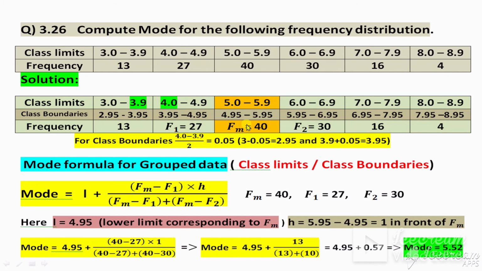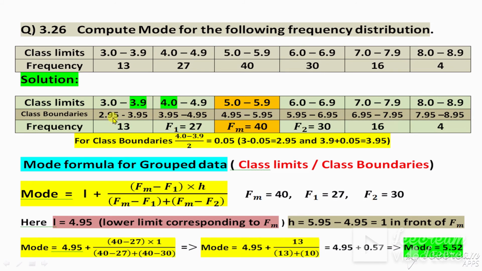So write this again as it is. And how to calculate class boundary? Just subtract these two: 4 minus 3.9, divided by 2, we will get 0.05. Subtract this 0.05 from the first number, which is 3: 3 minus 0.05 is equal to 2.95.